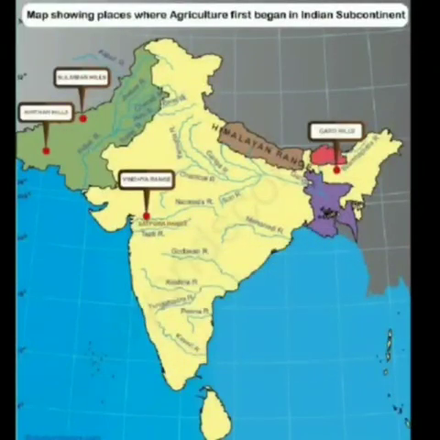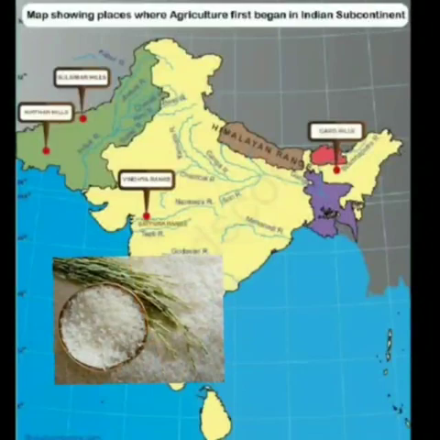Now find the Vindhya ranges located in central India and the Garo hills located in the northeast part of India. These are also the areas where agriculture first developed. The north of the Vindhyas was the place where rice was first grown.